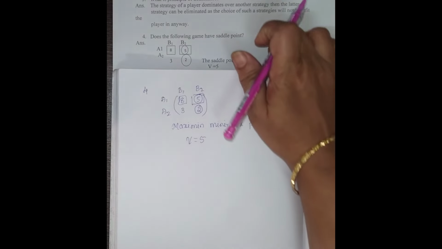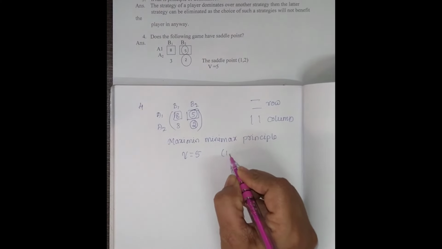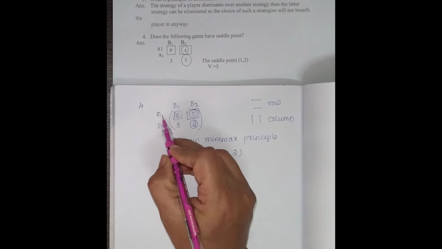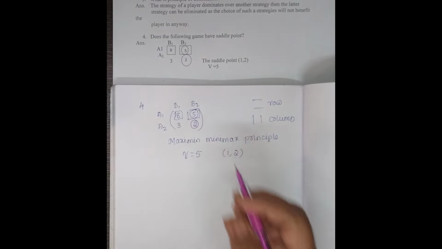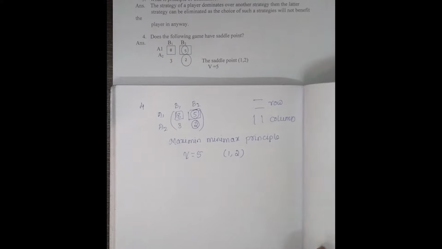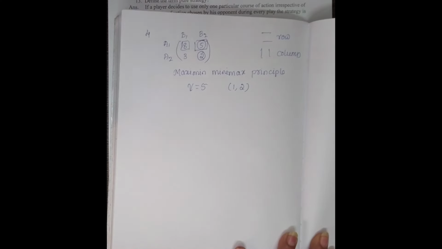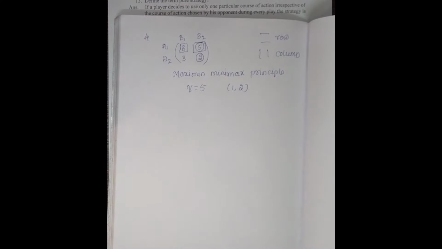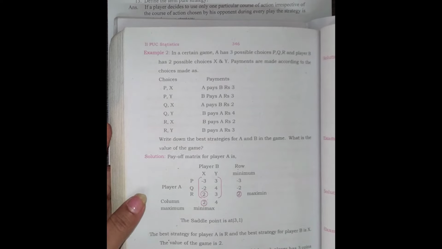The strategy for the saddle point is 1,2. 1,2 means here A1 and B2. A1 and B2. Here is the sum of the examples. I will show you some more examples. I'll take it in the textbook only.